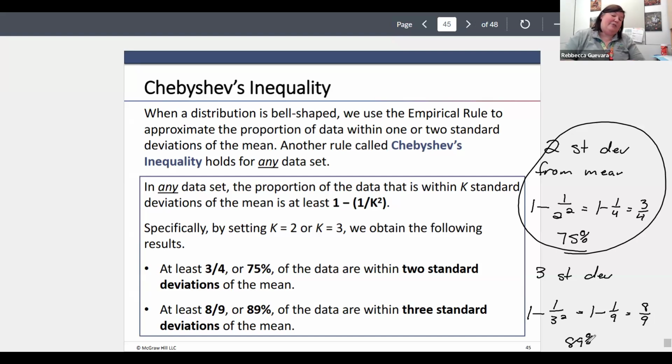Like I said, this seems a lot different from when you were looking at a bell-shaped curve. With bell-shaped curves, your probabilities are probably a little more accurate than in Chebyshev's, because Chebyshev is taking care of any kind of distribution. It doesn't have to be bell-shaped.